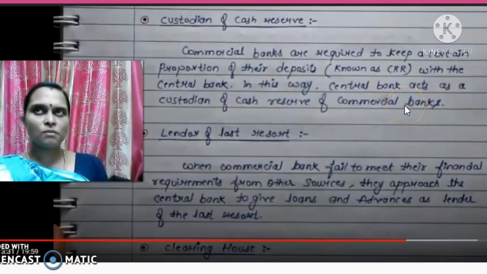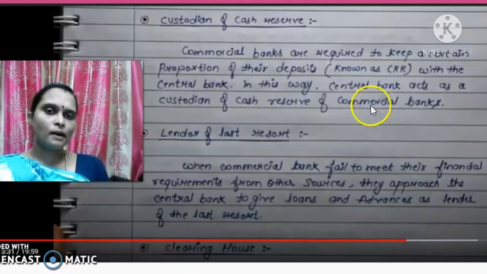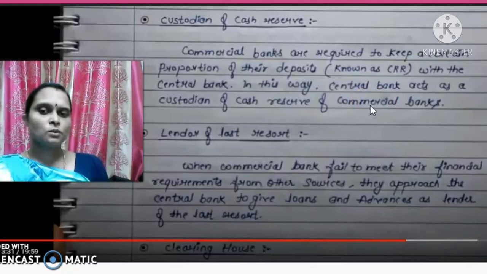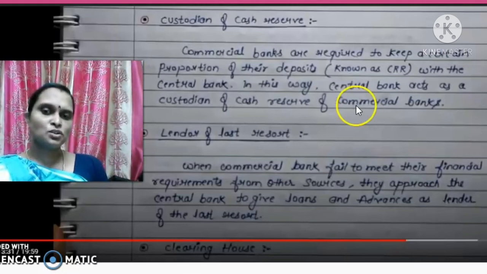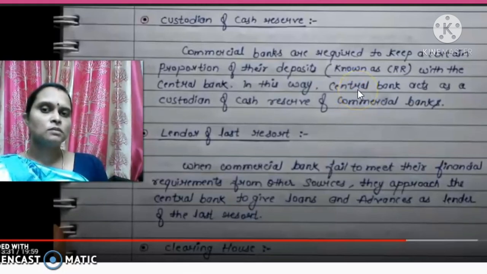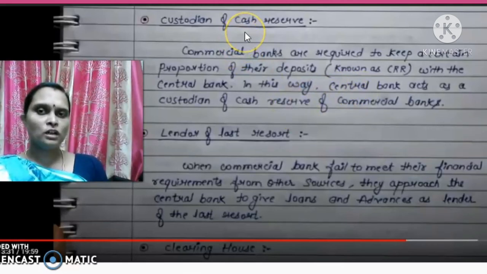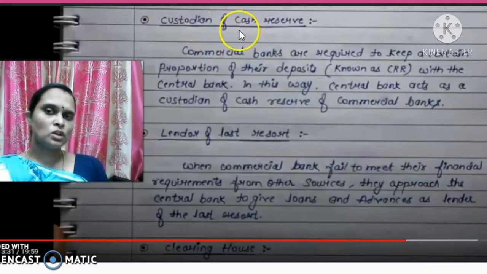As you know, commercial banks also have to keep a proportion of the money that the public gives them, known as SLR. Likewise, commercial banks have to hand over certain currencies to the central bank as CRR. That's the duty of the commercial banks, and that is the function of custodian of cash reserves.